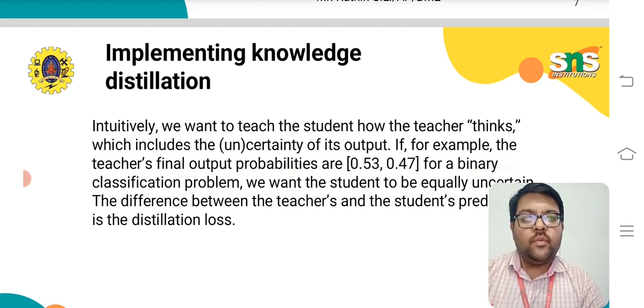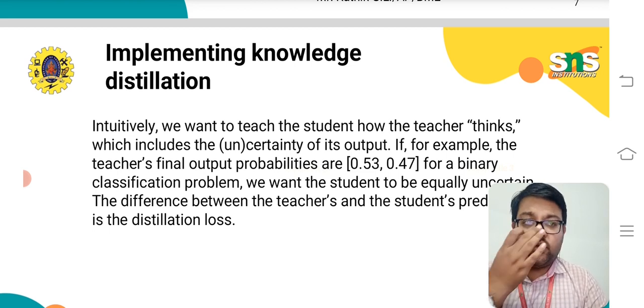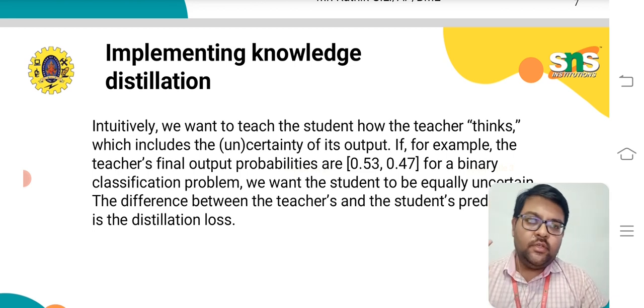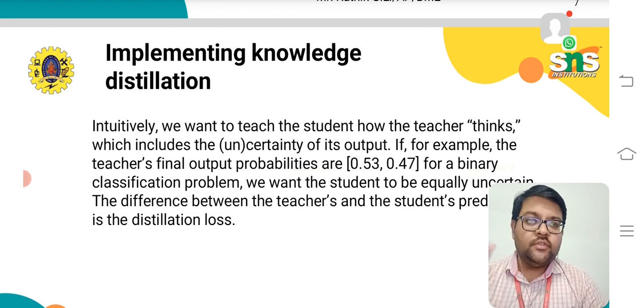We are discussing knowledge distillation, which is an optimization technique in deep learning. We saw about the structure of the distillation. Basically, it is the knowledge transfer happening between a teacher and a student model. And also we saw about the distillation loss.